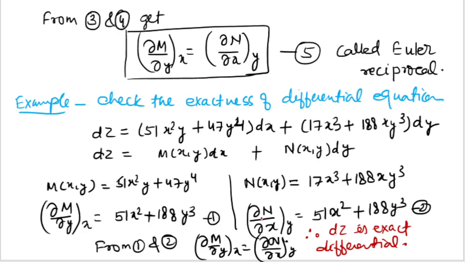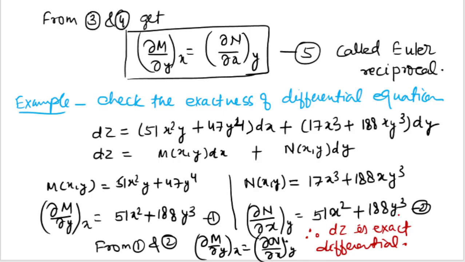Similarly, differentiate this equation with respect to x at constant y, and this one with respect to y at constant x. This thing you have to remember: M we have to differentiate with respect to y at constant x. So you have to remember these things.